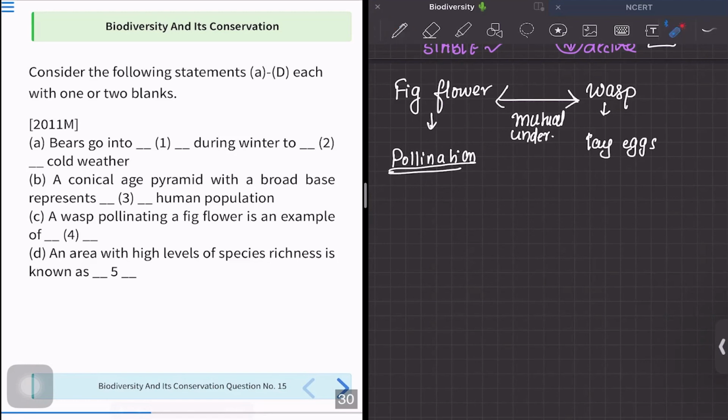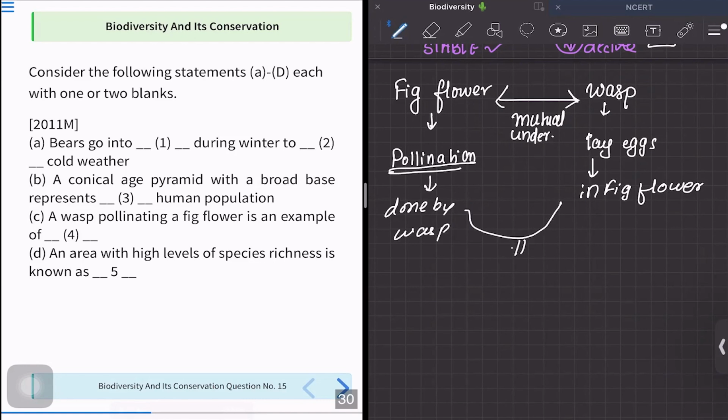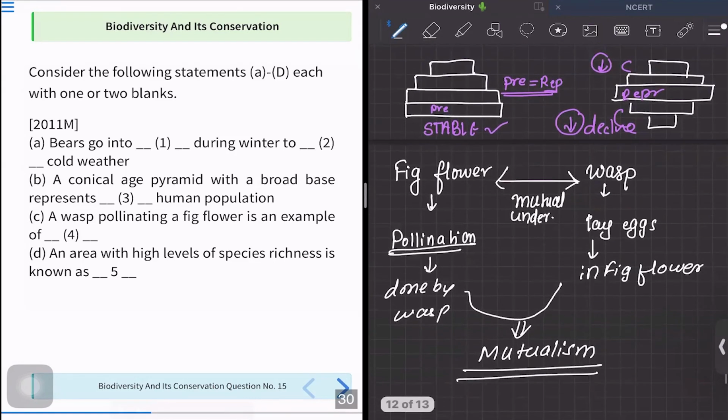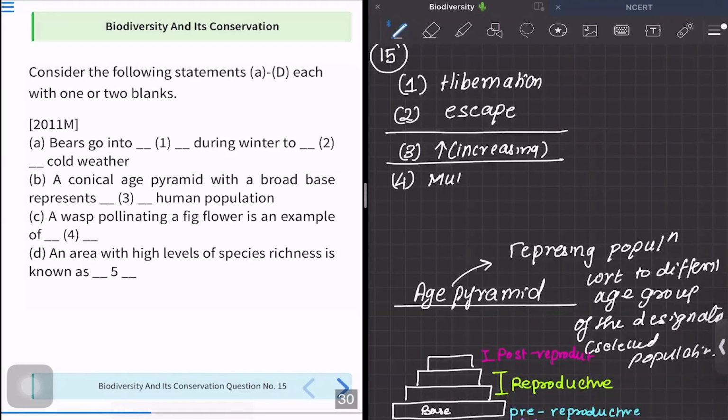So what is this? The wasp is going to lay its egg inside the fig flower, and in return, this wasp is also going to do pollination. So ultimately, the wasp lays eggs in the fig flower, and the pollination is done by the wasp. So they are ultimately helping each other. So this is known as mutualism. Okay, this is what is known as mutualism. So the correct fill in the blank for this option is going to be mutualism.